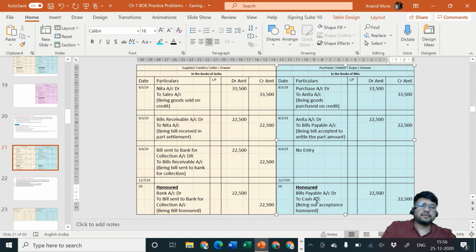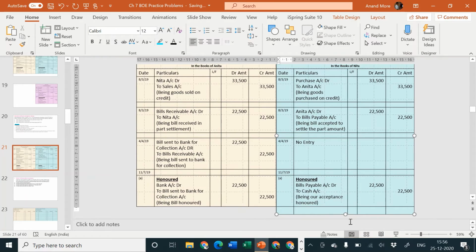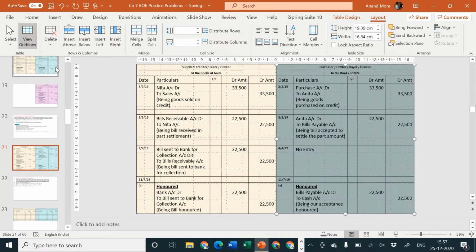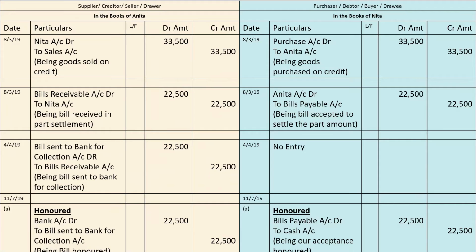Okay, very simple situation. Let me disappear from the screen just a moment, and let me go for increasing the display size. See now, in the books of Anita the entries are like this, situation A. But yes, in situation A there is one more thing, that is the bank who is working as our clerk has now told us that the bank is interested in charging us bank charges, not discount charges. So bank charges are rupees how much? Bank charges are going to be 200 rupees. We'll have to pay.